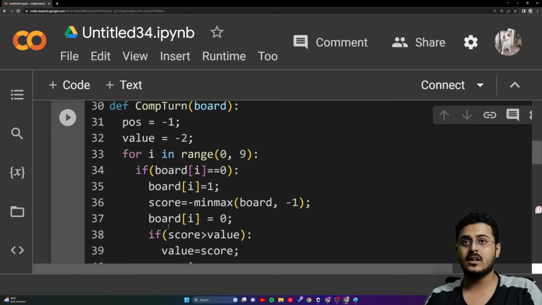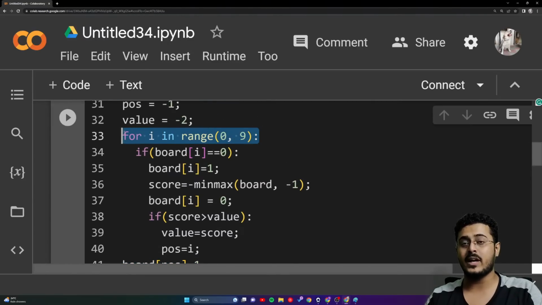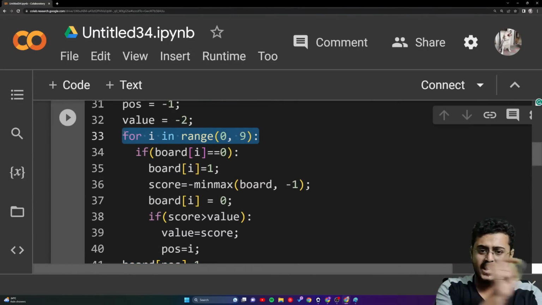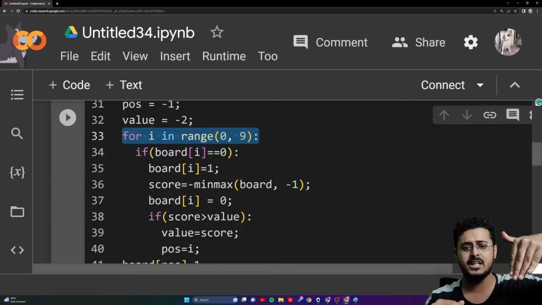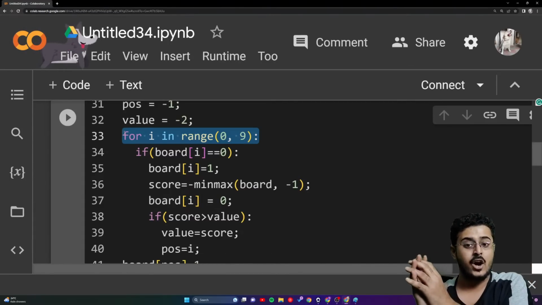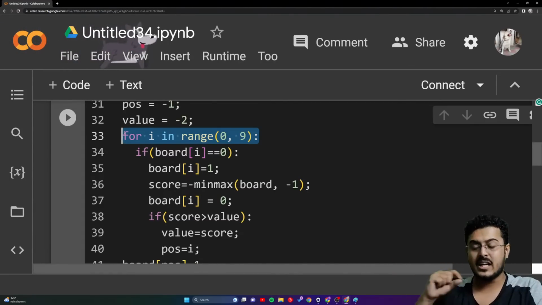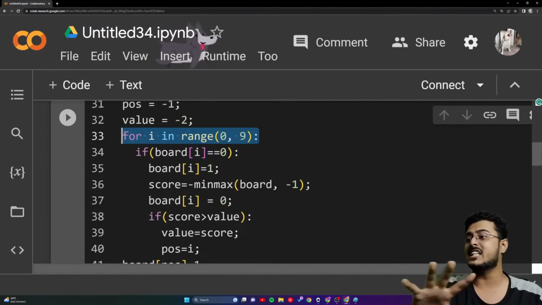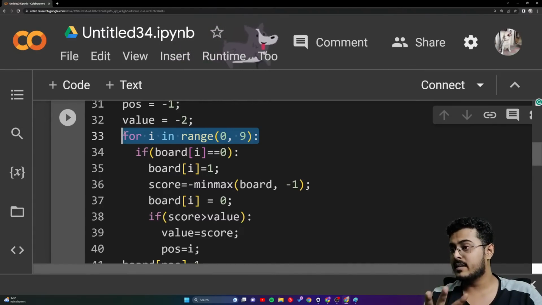After doing it 9 times, for every single place you calculated the min-max algorithm value, then you put that up against the original value. If that is the greatest, you are updating the value of I right over there. That is what you are going to do. That is what we are going to do right over there, guys.